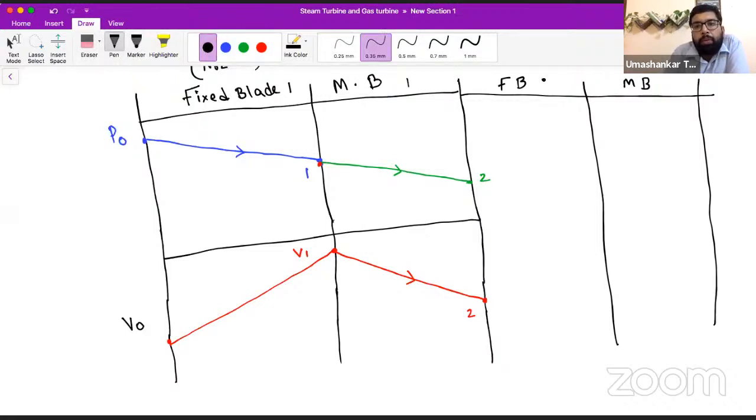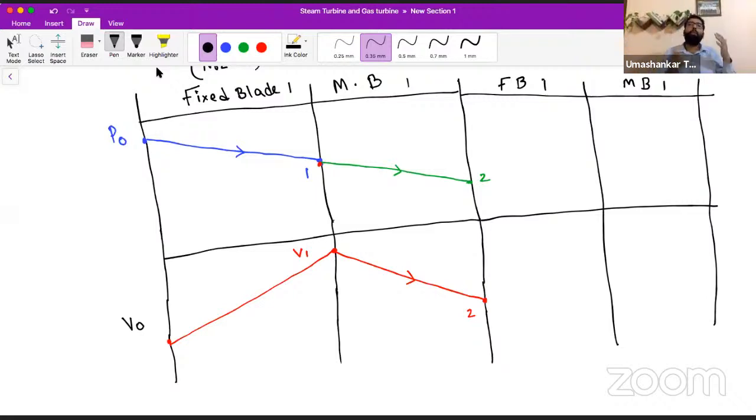After the exit of steam from moving blade 1, the steam might have some pressure energy left with it. What happens in the impulse turbine? Once it exits from the moving blade, it has lost all of its energy, either pressure energy or kinetic energy in general.